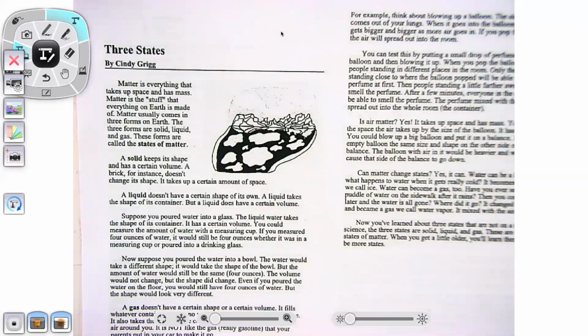Suppose you poured water into a glass. The liquid water takes the shape of its container. It has a certain volume. You could measure the amount of water with a measuring cup. If you measured 4 ounces of water, it would still be 4 ounces whether it was in a measuring cup or poured in a drinking glass.